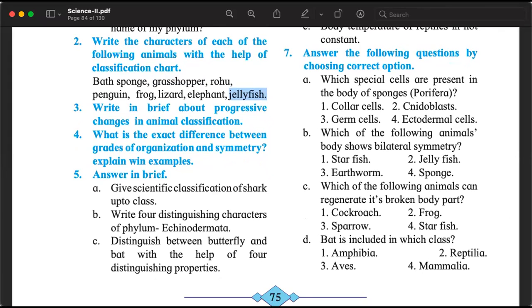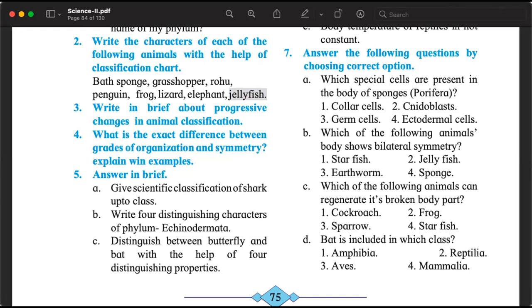Others are saying something else. Yes, jellyfish belongs to the phylum Cnidaria, Coelenterata. It's not a mollusk. I understand, Aman. I'm so happy that you explained why you are calling it a mollusk. You are saying that they are soft, but there are other things also, no?